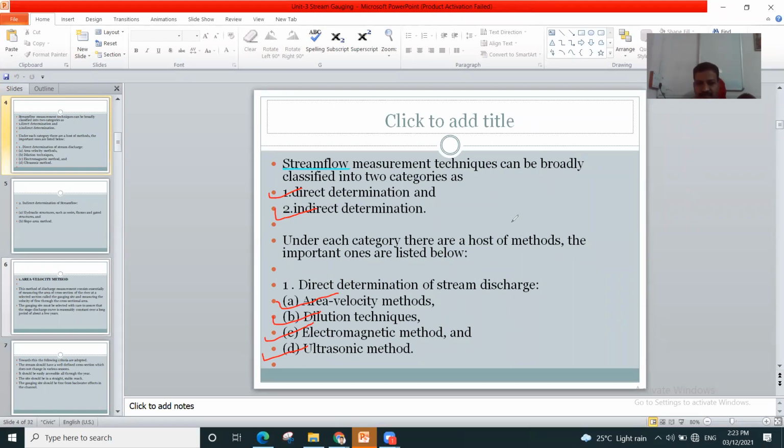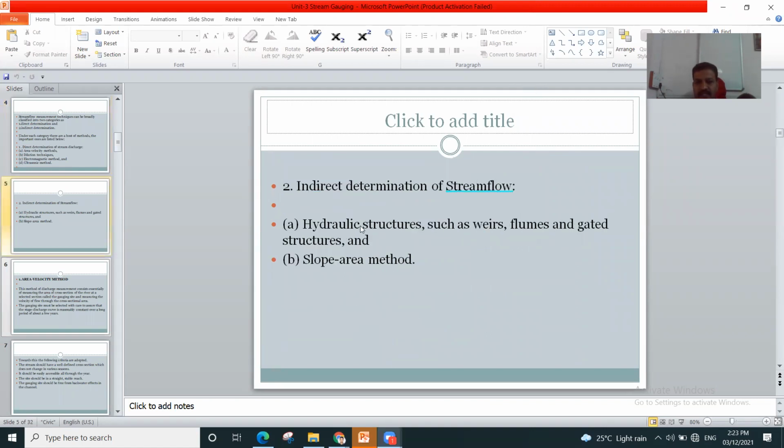Then the second one is indirect determination methods. In this there are two methods. First, by construction of hydraulic structures like weirs, flumes, gated structures or dam structures, etc. Second one is slope area method.